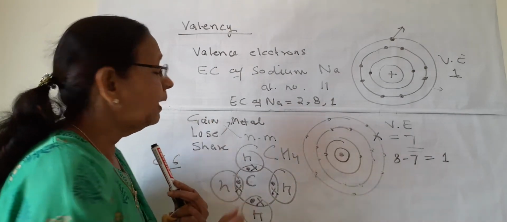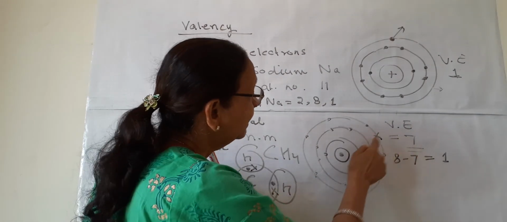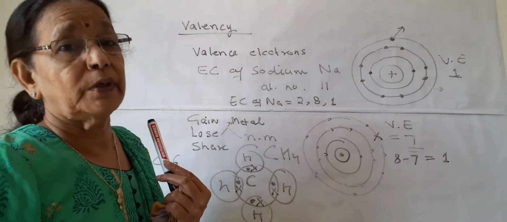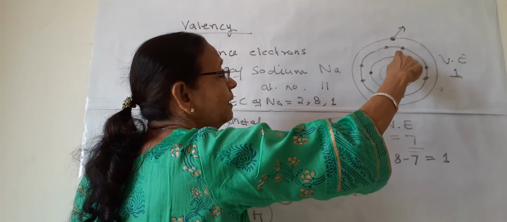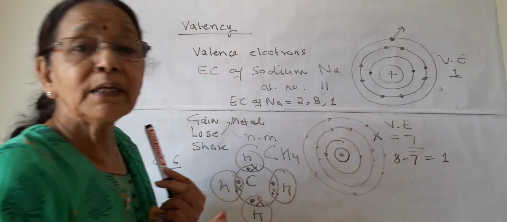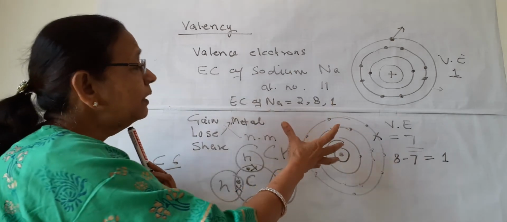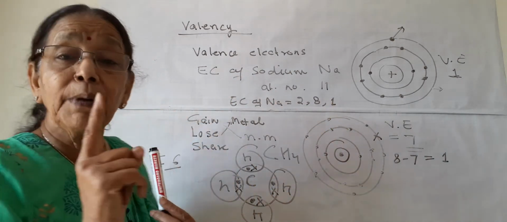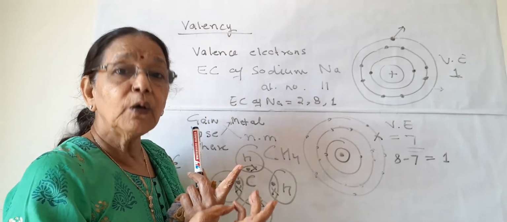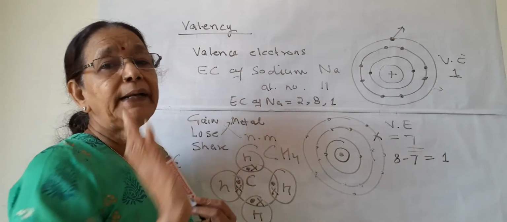So this is how electrons are shared with other elements. This is how they gain electrons. This is how they lose electrons. So if electrons are lost or gained, 8 may be the final position. Once the stable condition is achieved, the atom is stable, and remember, the number of electrons gained or lost or shared is the valency of that atom.